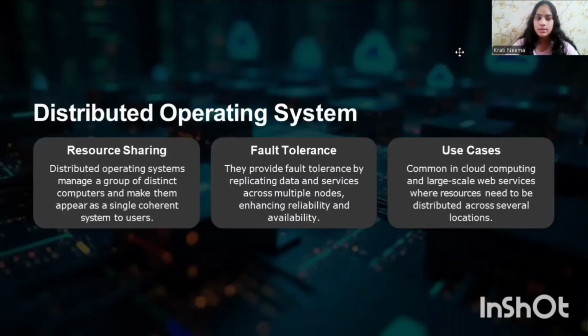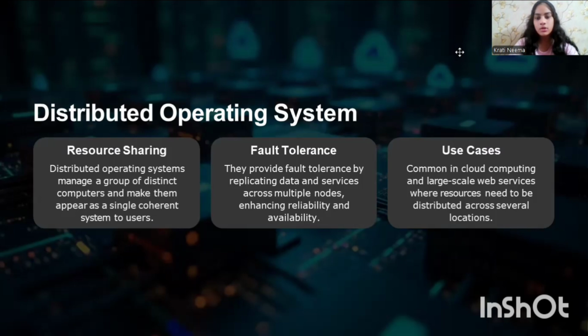Now let us discuss the distributed operating system. A distributed operating system manages a group of independent computers and makes them appear to the users as a single unified system. These computers are connected via a network and share resources such as memory, processors, and data.